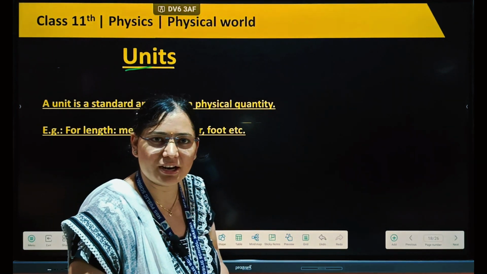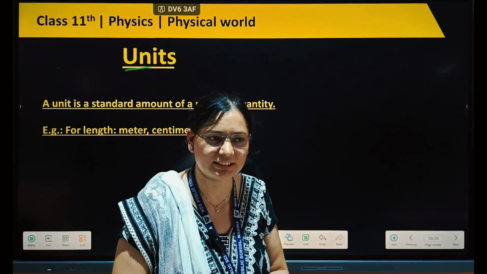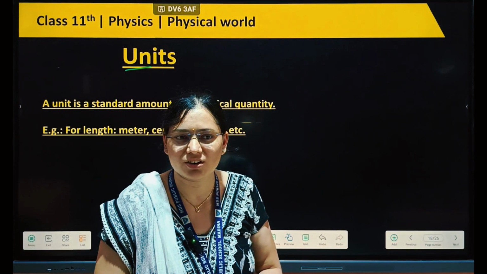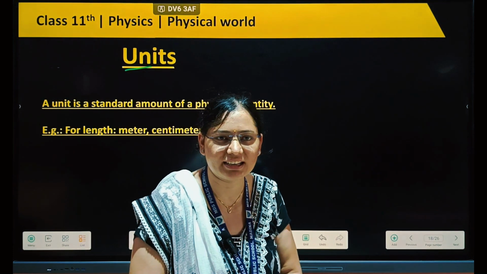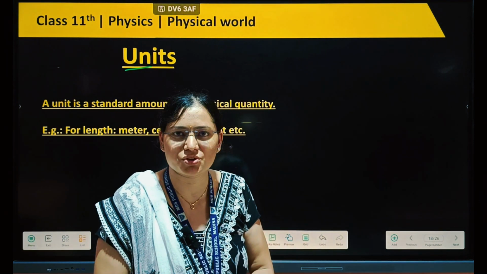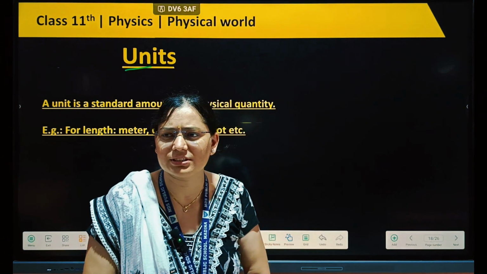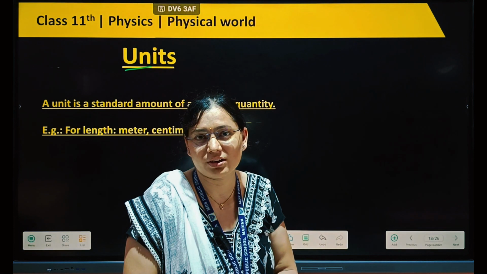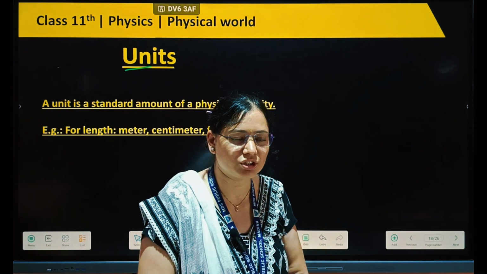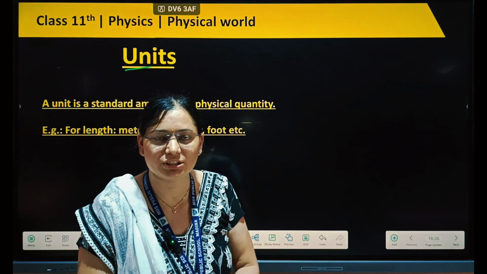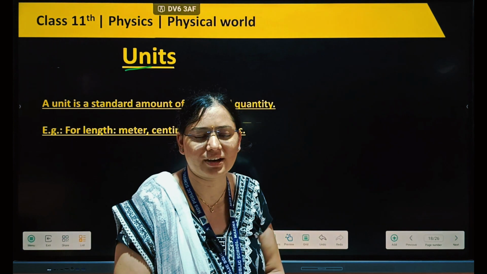Initially, we talked about physics, and why we need to understand physics. It is related to technology, and the technology we are using is indirectly physics, which we use in our society regularly in daily life. In daily life we are using different technology. We regularly use a phone, yes or no? Then we regularly watch TV. Using fan, AC, these are the technology in which we are using physics only.